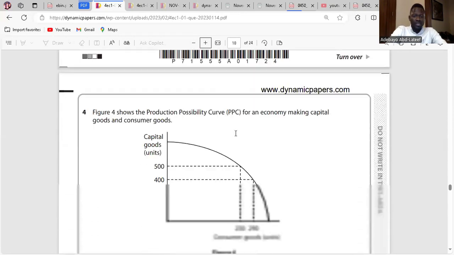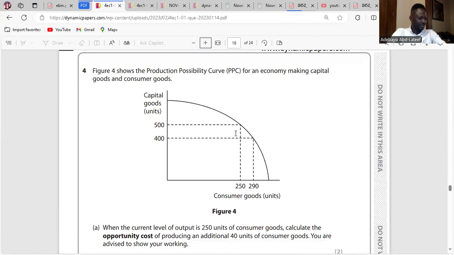Your question 4 is right. I marked it, but let me give you the analysis. It said, when the current level of output is 250 units, an additional unit of consumer goods will reduce the production of capital goods by 500 minus 400, which is 100.